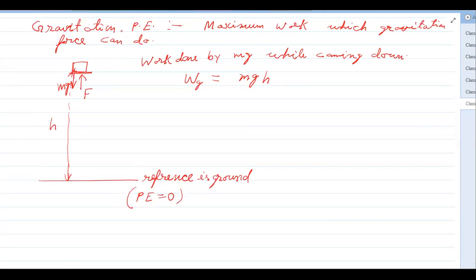Okay, so this is gravitational potential energy, and we will try to relate it with conservative and non-conservative forces. Now we will discuss conservative and non-conservative forces. Any doubt up to here?